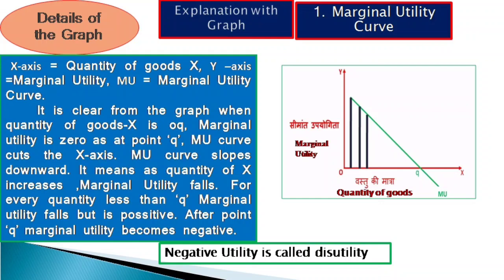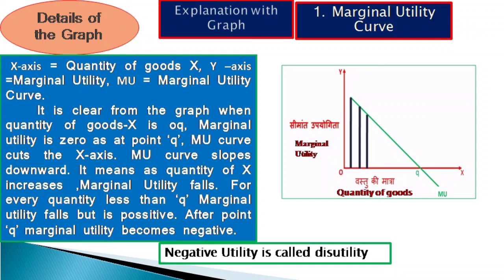It means as the quantity of goods increases, the marginal utility falls. At point Q, the marginal utility curve intersects the x-axis. It means at Q, the marginal utility is 0, and to the left of the point Q, marginal utility is positive, and to the right of the point Q, marginal utility is negative.